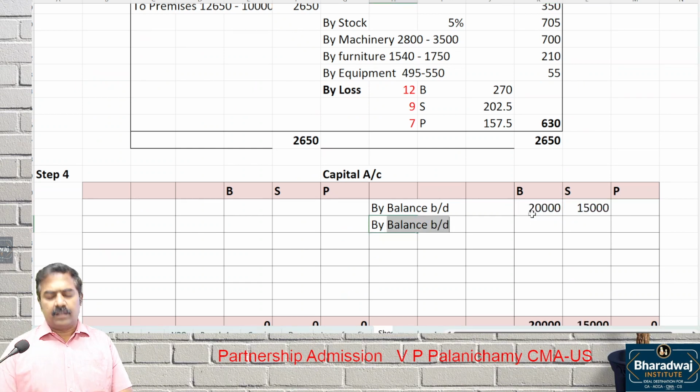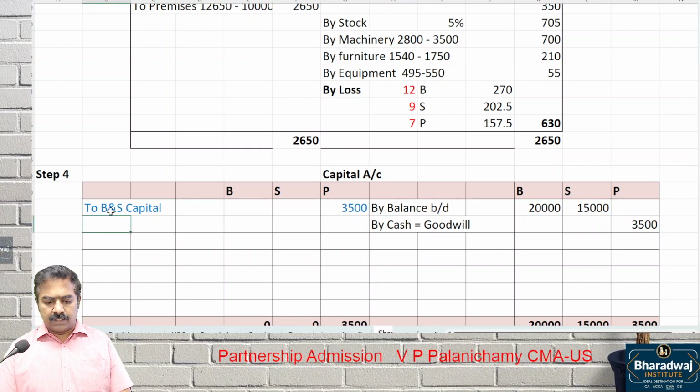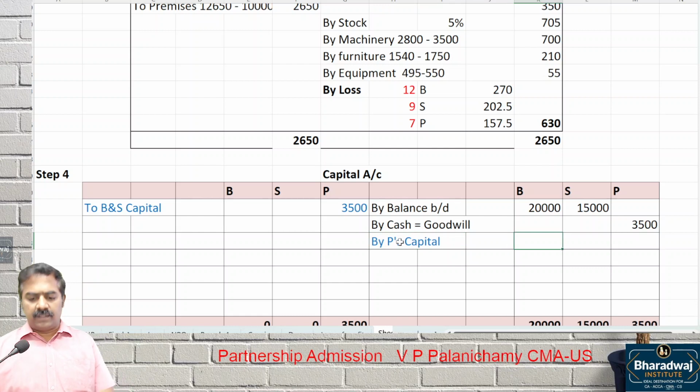Then, by cash brought in for goodwill, same as the last question. What is the cash brought in for goodwill? 3,500. Same adjustment to B and S's capital. That goodwill adjustment will come in P's column. 3,500 is transferred by P's capital. Transfer the goodwill in the sacrificing ratio, 2,000 and 1,500 transferred.